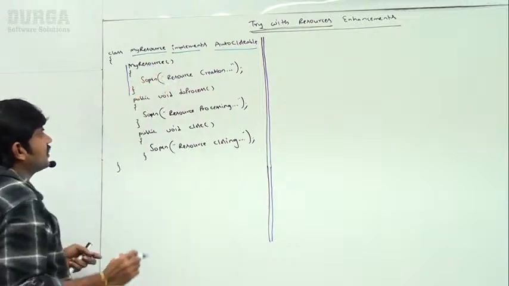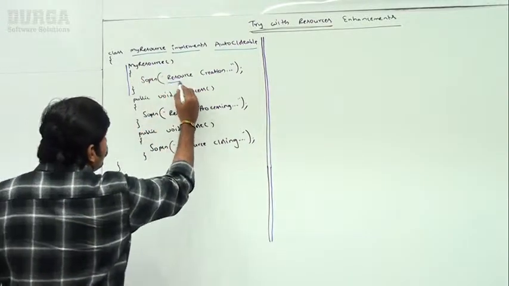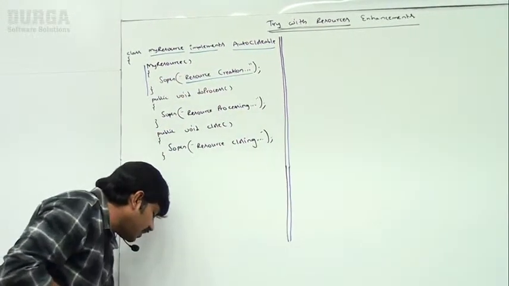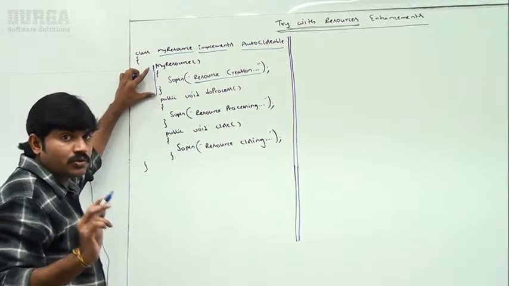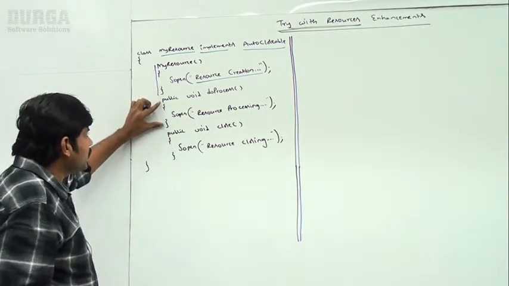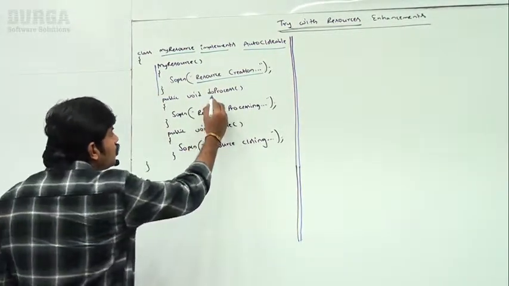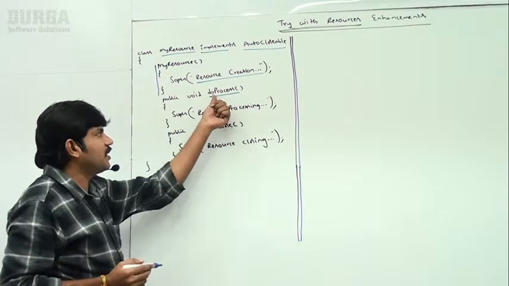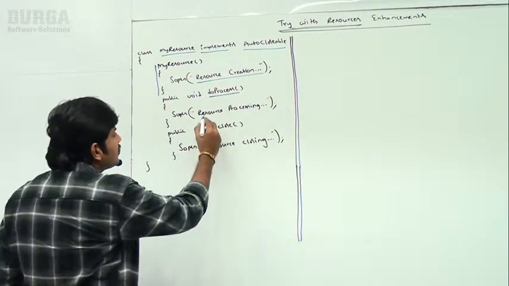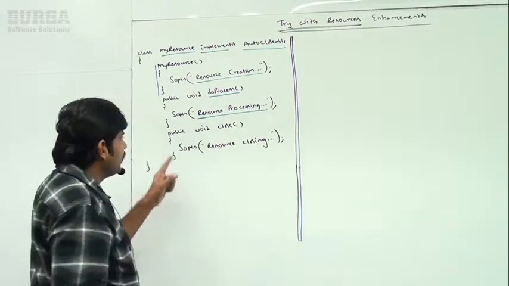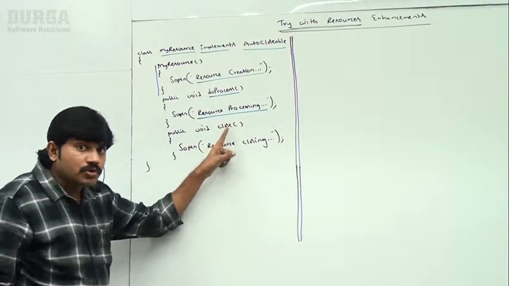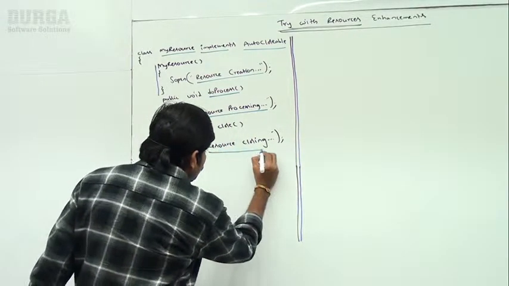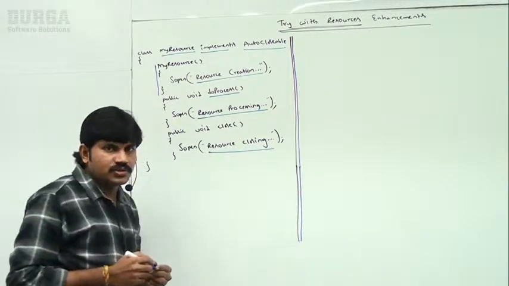Sir, this is the constructor, right? MyResource constructor, resource creation. Next, public void doProcess. Sir, this resource is going to do some process. I define my own method, doProcess, resource processing. Next, public void close method, resource closing. Are you getting resource closing, right?